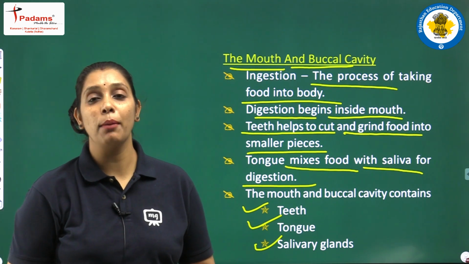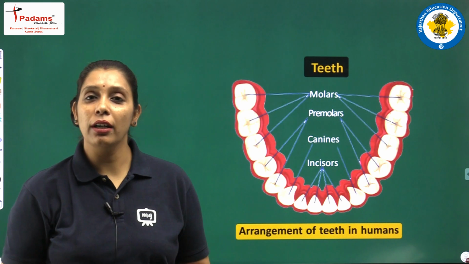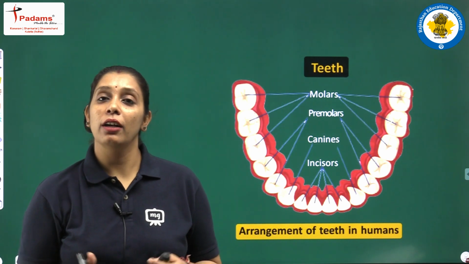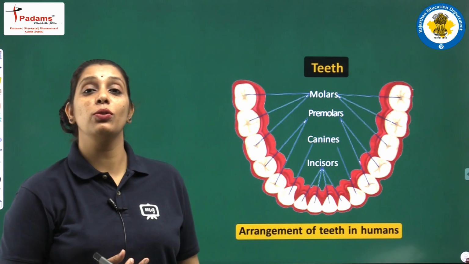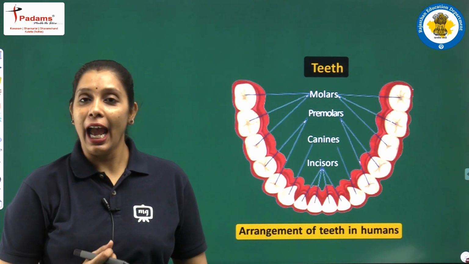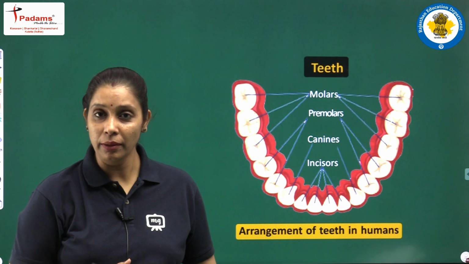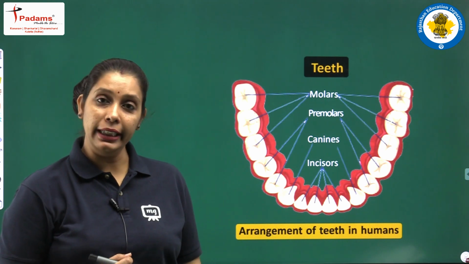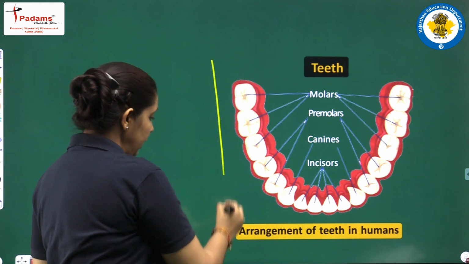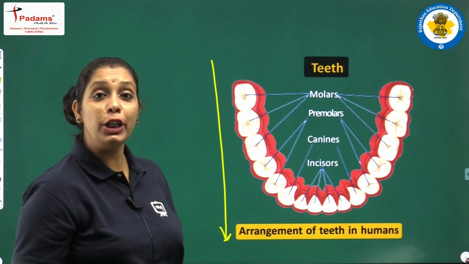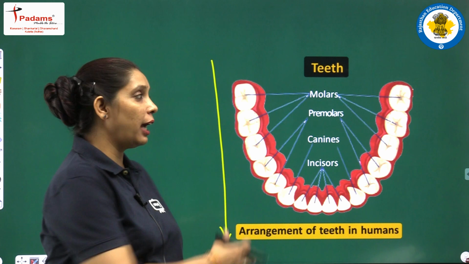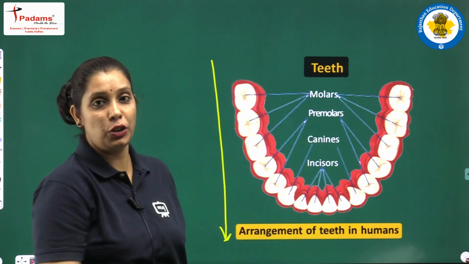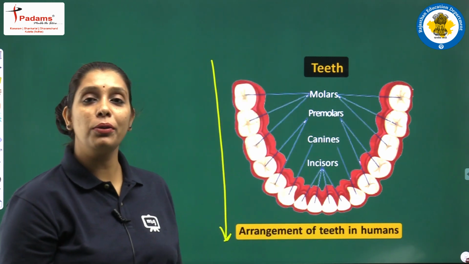First, we will discuss teeth. Beta, in the human body, when we open our mouth, we find a hard structure that is known as teeth. And teeth have different functions. You will notice the same arrangement of teeth in your mouth also. Open your mouth in front of a mirror and observe the same arrangement. Let's have a discussion about them.